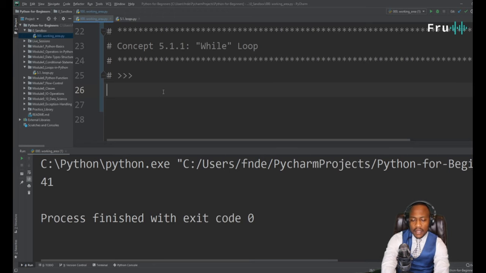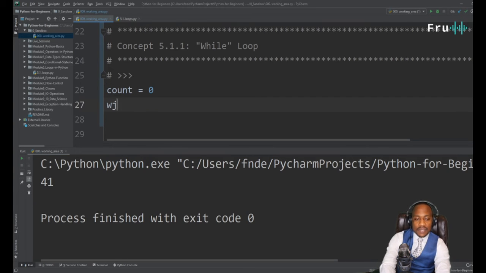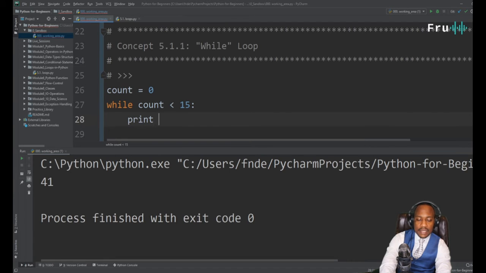define a particular variable here, and let's call that variable count. All right, so we're going to be counting. I want to say keep counting until you've reached a certain number. So I could say keep counting until you've reached 5, until you've reached 10. This is what this is going to help us do. So let's say count equals 0, while count is less than 15, for example. So we're going to go ahead and print count.